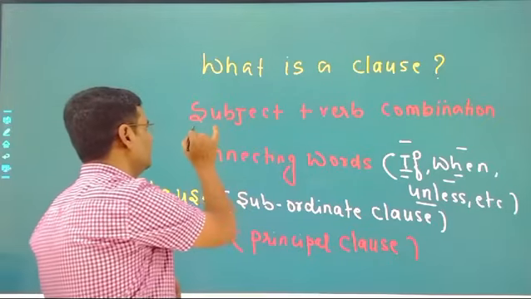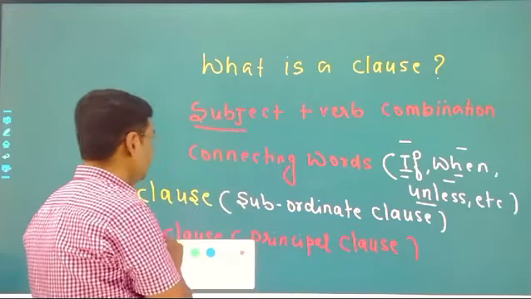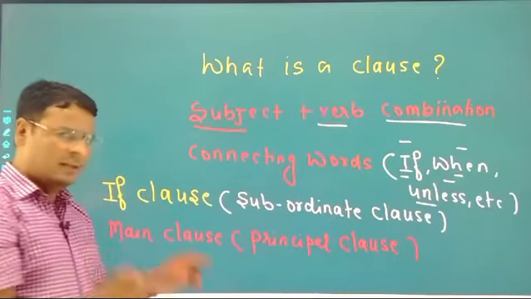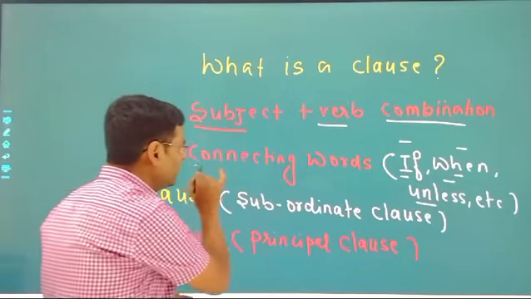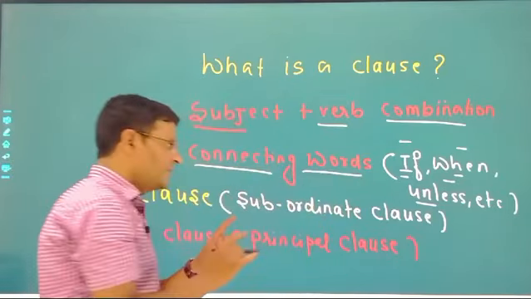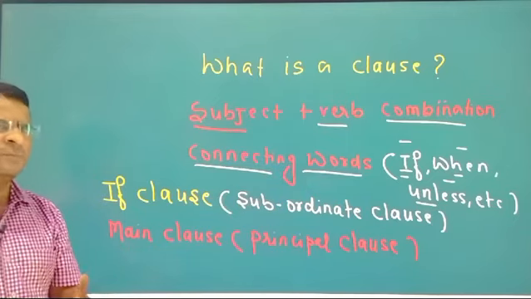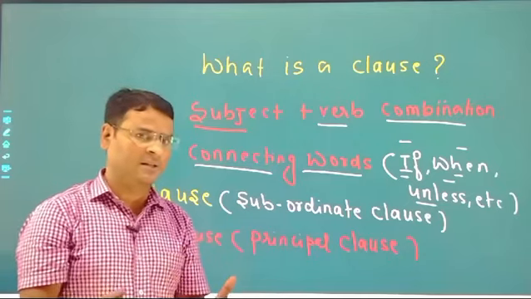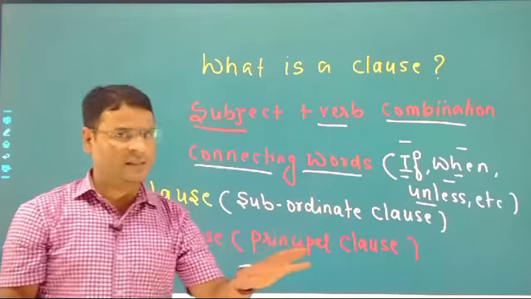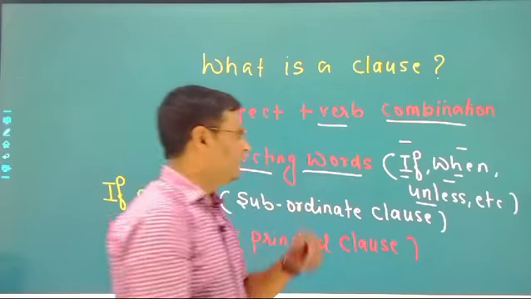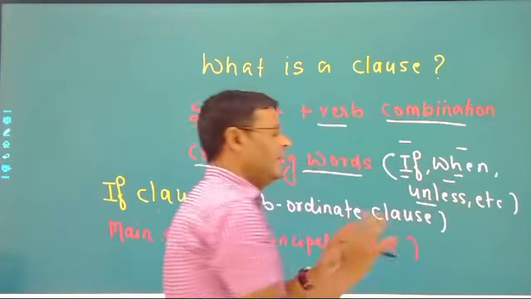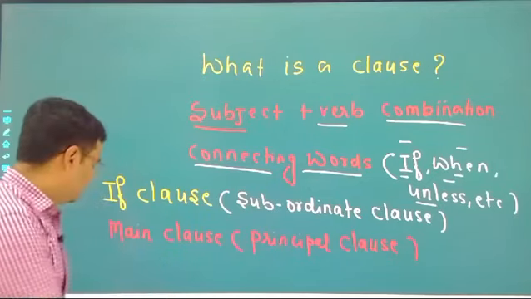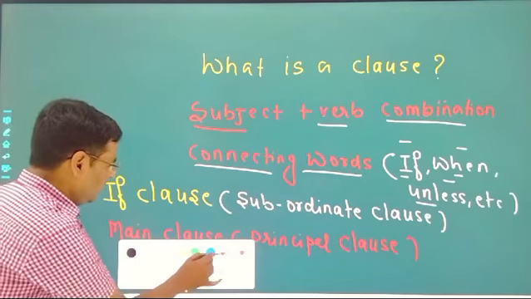So you can see here, subject and verb combination is called a clause. And in a clause we also find connecting words. Connecting words are also called conjunctions. There are lots of connecting words, lots of conjunctions in English, but I have written only three for you. You can see here: if, when and unless. There are lots of others, don't worry about them, I'll teach you. Now you can see here what I have written.